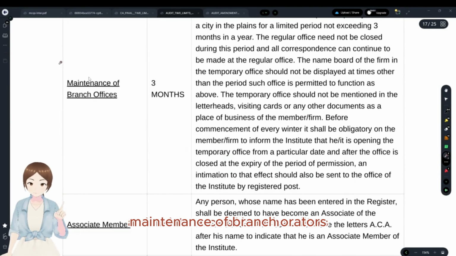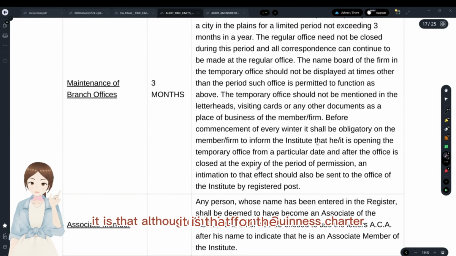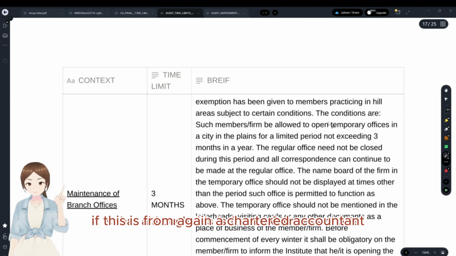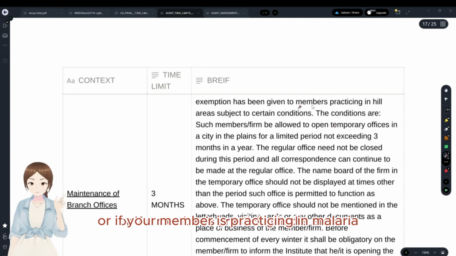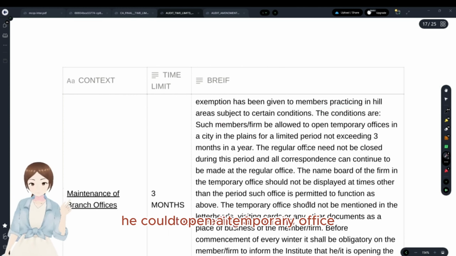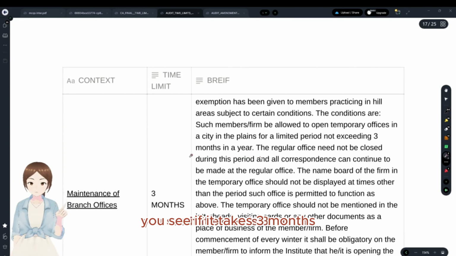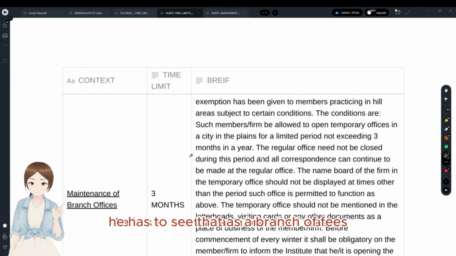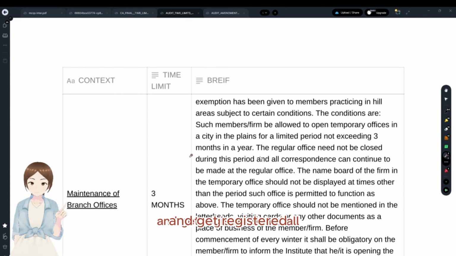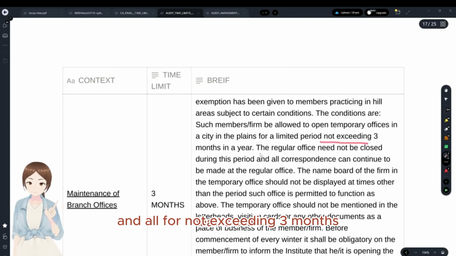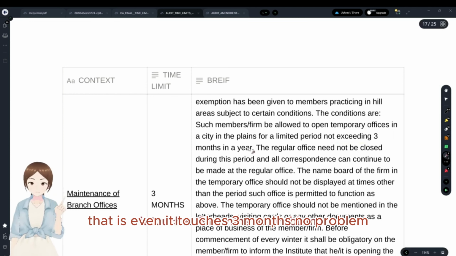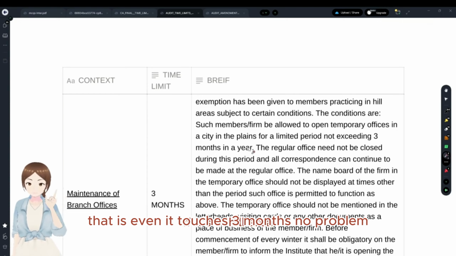And maintenance of branch auditors, this is again from the Chartered Accountants Act, that's professional ethics. If a member is practicing in a Hill area, he could open a temporary office not exceeding 3 months. If it exceeds 3 months, he has to treat that as a branch office and get registered. Not exceeding 3 months, that is, even if it touches 3 months, no problem if it's in a Hill area.